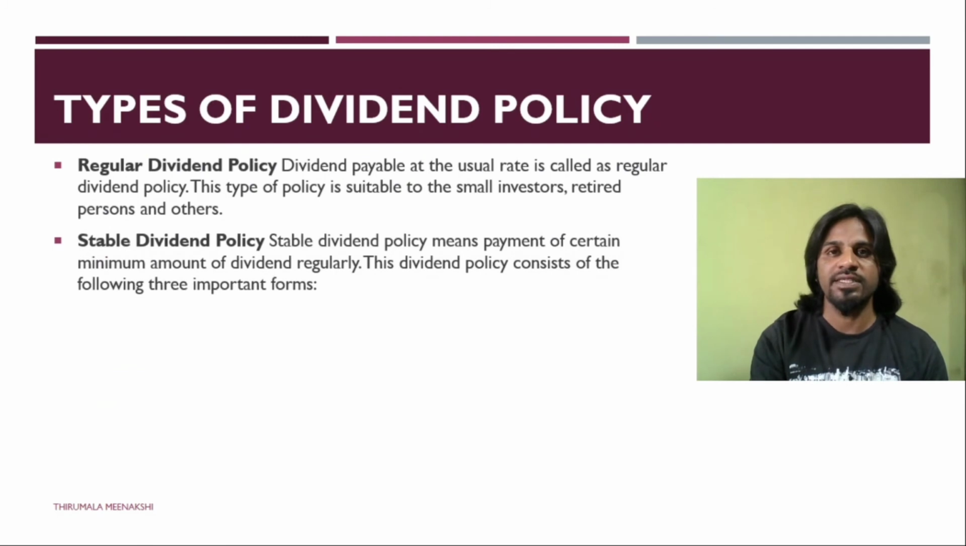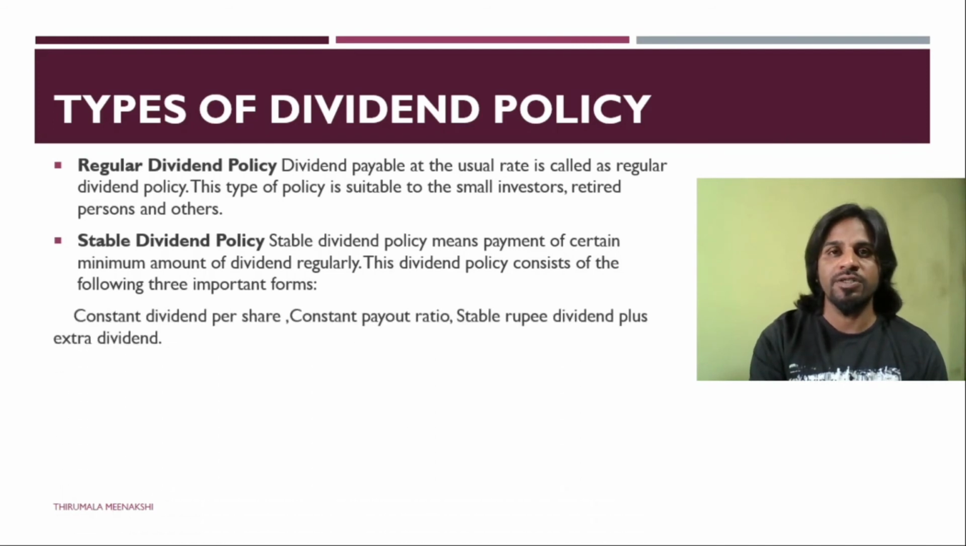Second, we have stable dividend. In this case, whether the company is going to earn high profits, low profits or no profits, in any of these cases the company decides to pay a stable dividend. For this purpose, it chooses three ways. We have constant dividend per share. Imagine a share to be 100 rupees, and for each share of 100 rupees, it will pay 2 rupees per share. And we have constant payout ratio.